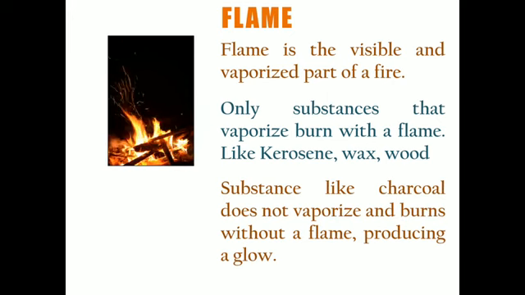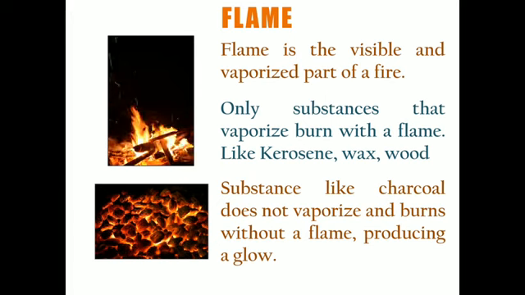So no vapors are there to burn, and no flame is produced. But these charcoal-type substances glow, as you can see in this picture. So these are charcoal burning with a glow without any flame. That is all about flame.